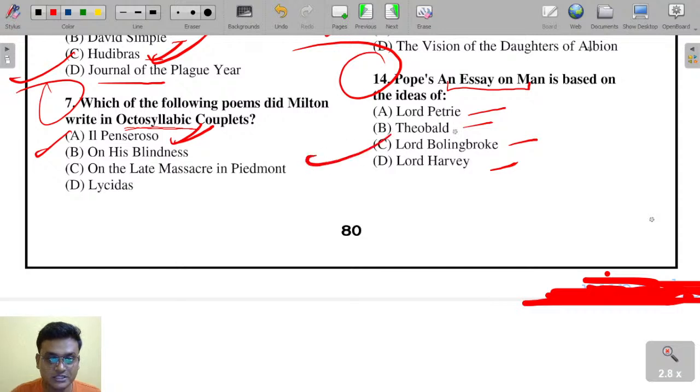So yeah, the right option is Lord Bolingbroke. Here Lord Bolingbroke is the right answer, C.